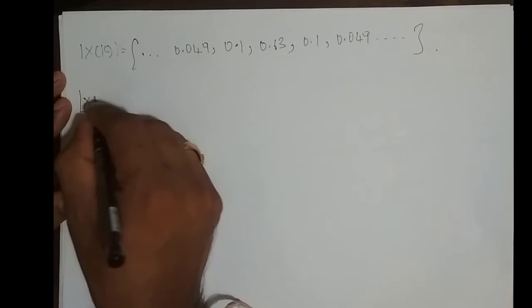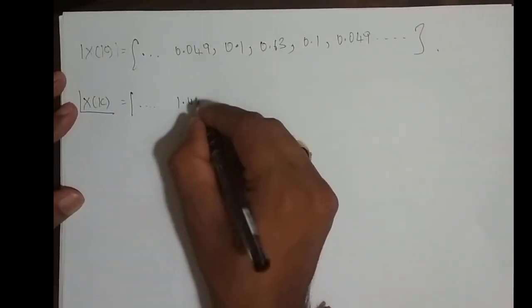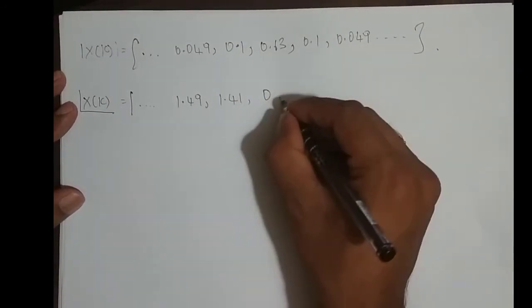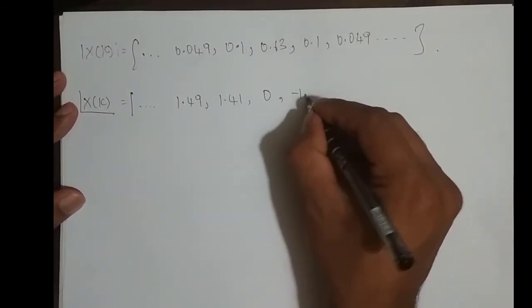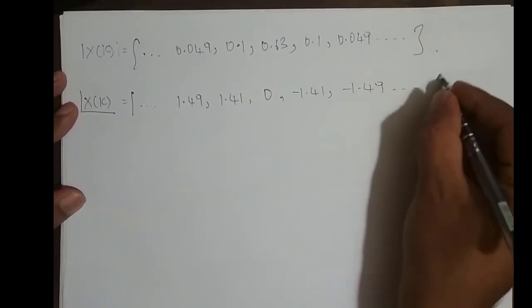And phase angle of x of k is dot dot dot, so 1.49 at k equal to minus 2, k equal to minus 1, 1.41, k equal to 0, it is 0, k equal to 1, minus 1.41, minus 1.49, so dot dot dot.